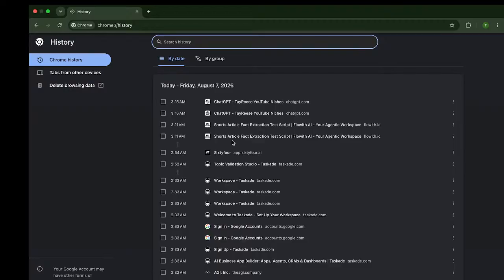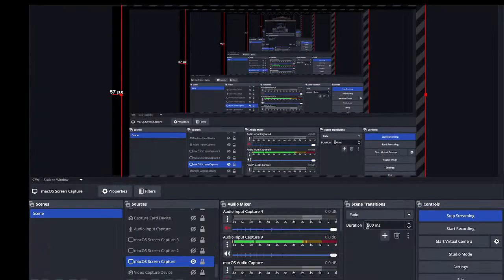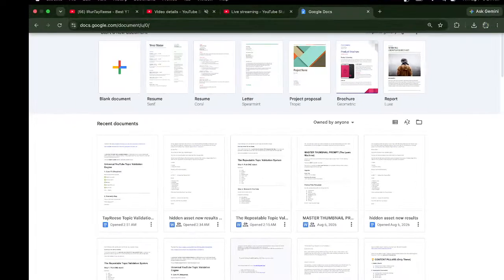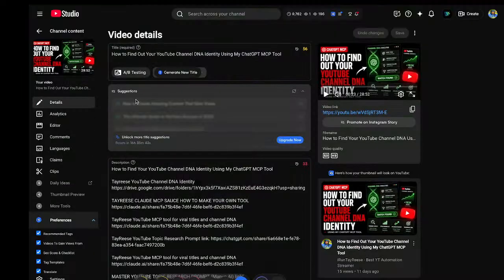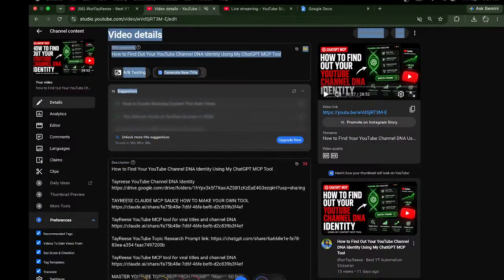Alright, so next thing is you want to go to Google Docs. When you're in Google Docs, by the way, let me make sure that you guys can see my screen. Let me go in and fix it. My bad. Let me fix it to where you can see my screen. So I'll repeat it again: leave the stream, go over to this video where you can see your identity for your channel.